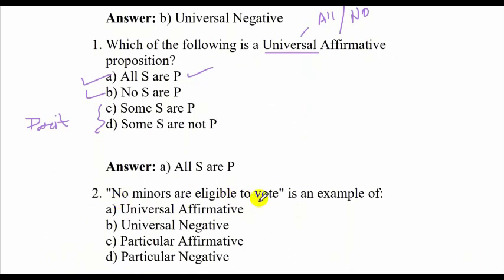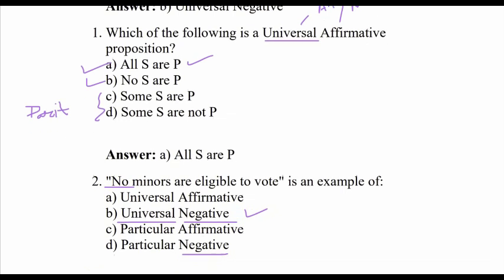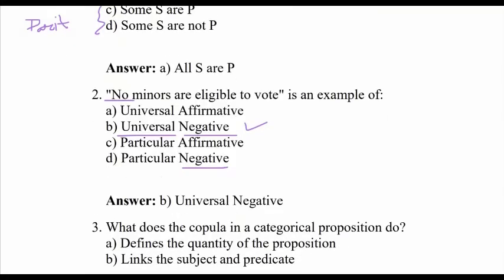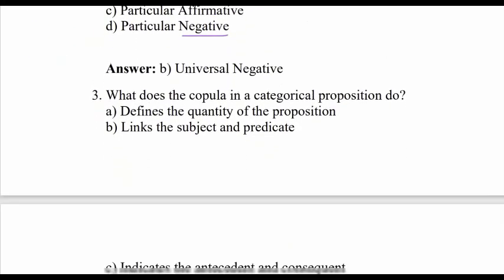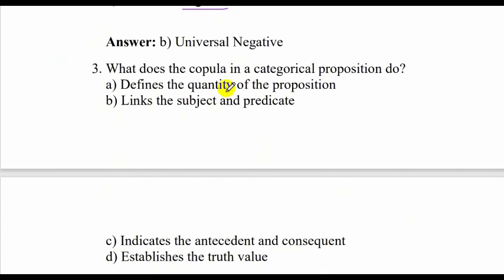"No minors are eligible to vote" is an example of what? No means negative, so it could be either this or this. And no minors are eligible. So no minors means negative universal. It's talking about negative universal. What does the copula in a categorical proposition do? It links the subject and the predicate.